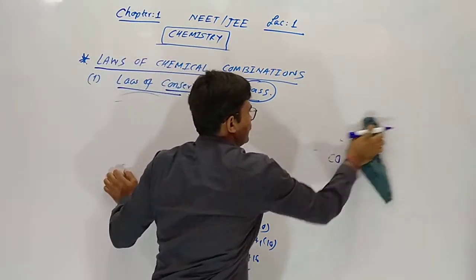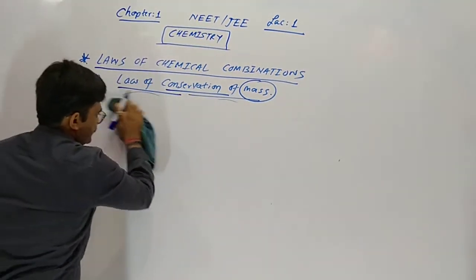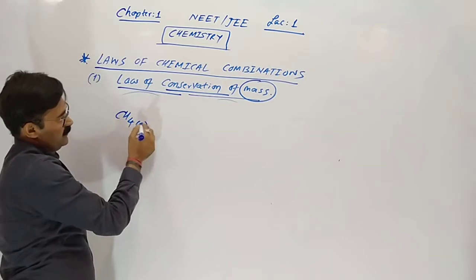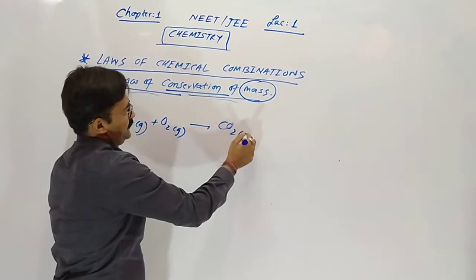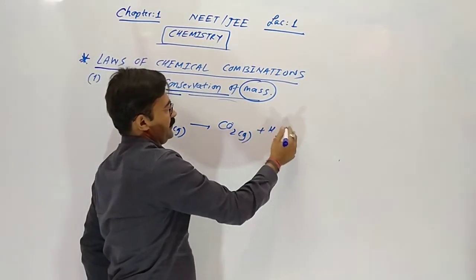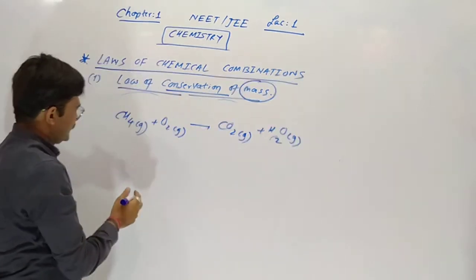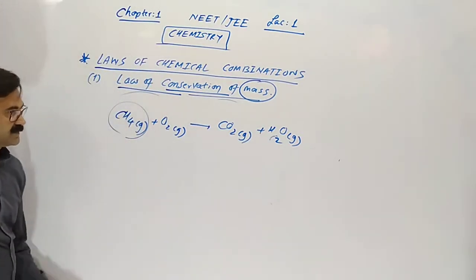Methane burns in the presence of oxygen. Methane means CH4. When it burns in the presence of oxygen, it gives carbon dioxide and water. Now remember, sometimes the reaction is not given in the exam.